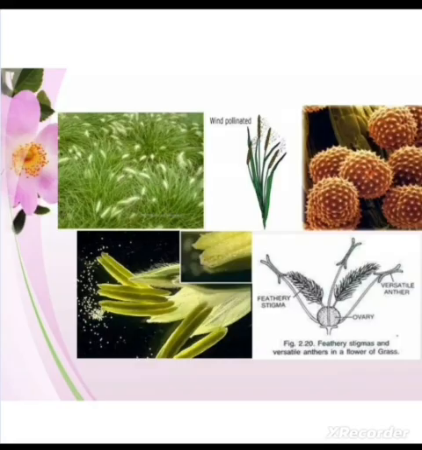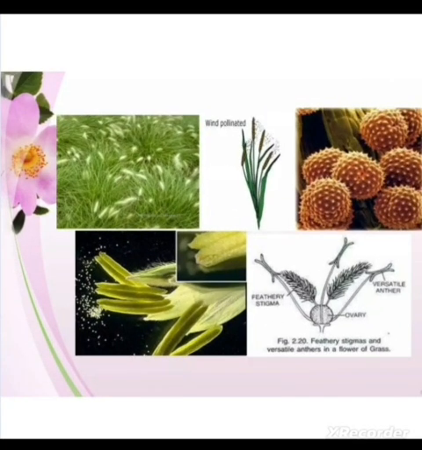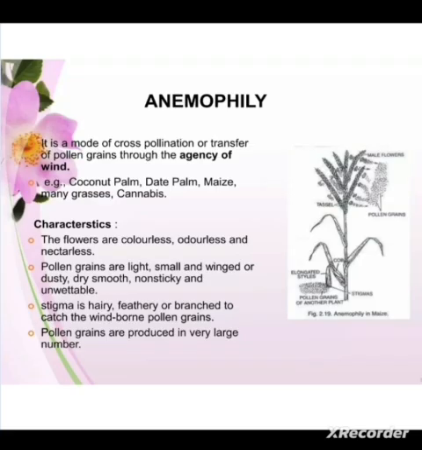Here the pollen grains are produced in large number, and they are dry, non-sticky, unwettable. The stigma is hairy. Then the pollen grains are light, small, dusty, dry, smooth, non-sticky.